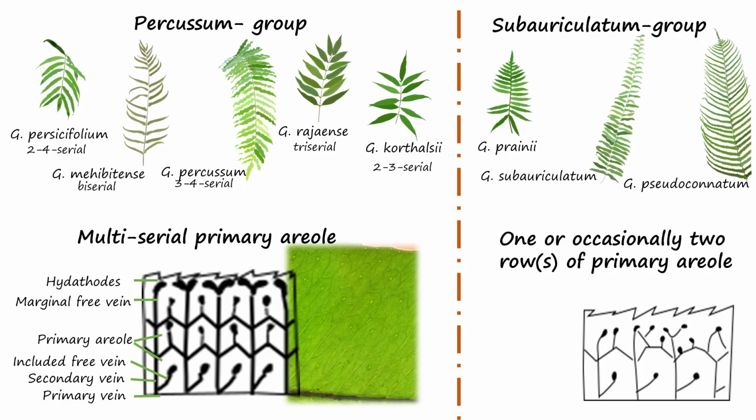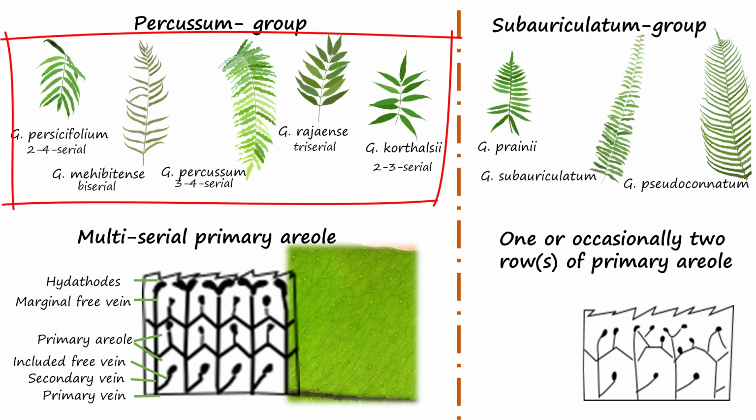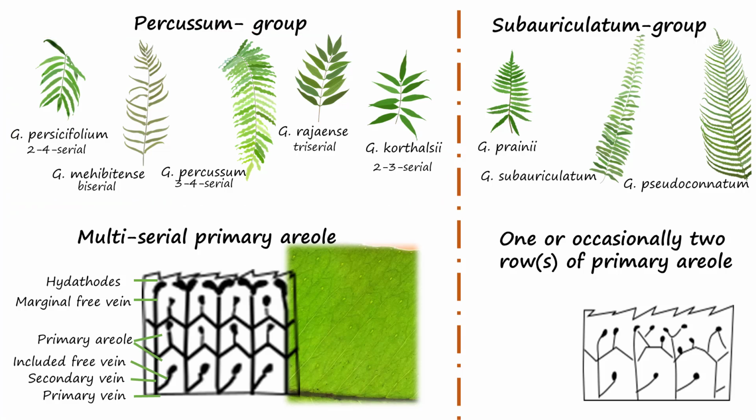So based on species present in Malaysia and the venation pattern, the sampled species is probably one of Goniophlebium percussum, Goniophlebium persicifolium, Goniophlebium cortalsi, Goniophlebium mahibitans, or Goniophlebium rajensis. However, for further supporting evidence to eliminate members of the subauriculatum group as the species identity, their other characteristics were also compared to the sample species.